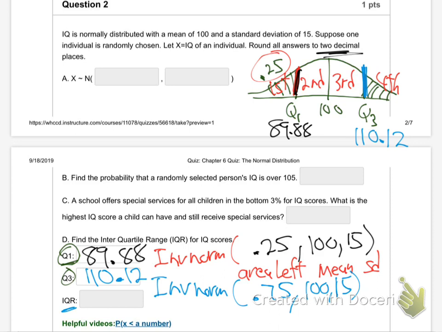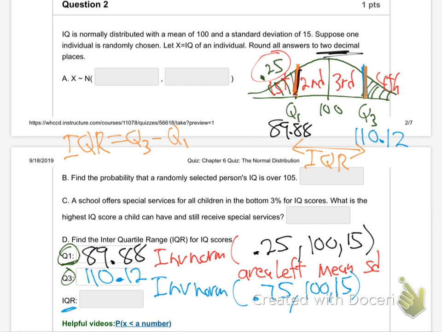Interquartile range. Remember how you find it? Yeah, IQR just means how far from there to there. That's IQR, huh? It's just Q3 minus Q1. It's just how far from Q1 to Q3. It's how far from here to here. It's the middle half of the data, in other words. From the end of the first quarter to the end of the third quarter.